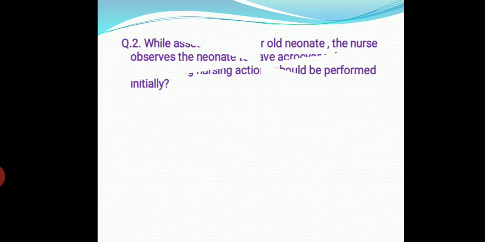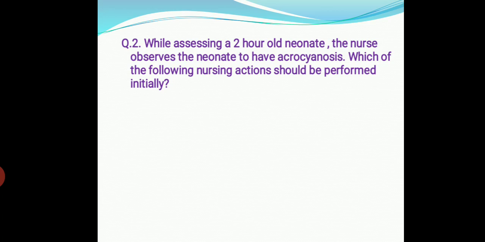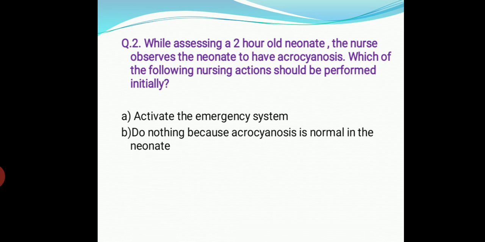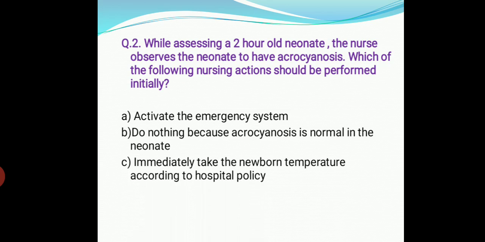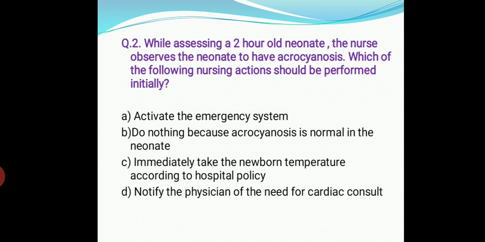Next, question number 2. While assessing a 2-hour-old neonate, the nurse observes the neonate to have acrocyanosis. Which of the following nursing actions should be performed initially? Option A. Activate the emergency system. B. Do nothing because acrocyanosis is normal in the neonate. C. Immediately take the newborn's temperature according to hospital policy. D. Notify the physician of the need for a cardiac consult. So the right answer is do nothing because acrocyanosis is normal in the neonate.